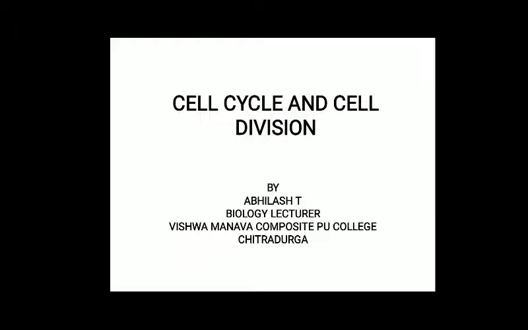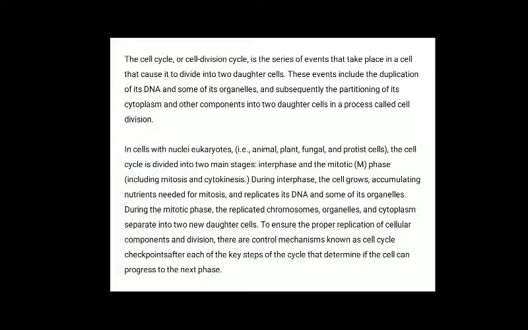Today we are going to discuss the first PU topic, that is cell cycle and cell division. The cell cycle or cell division cycle is the series of events that takes place in a cell that cause it to divide into two daughter cells. These events include the duplication of its DNA and some of its organelles, and subsequently the partitioning of its cytoplasm and other components into two daughter cells. This process is called cell division.